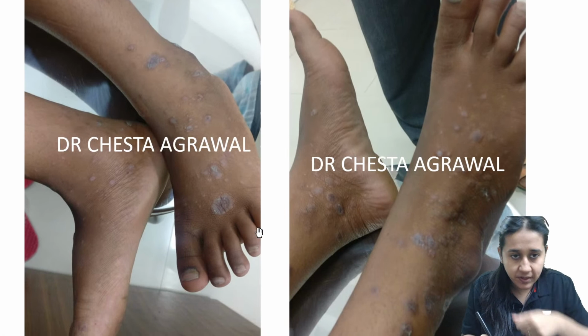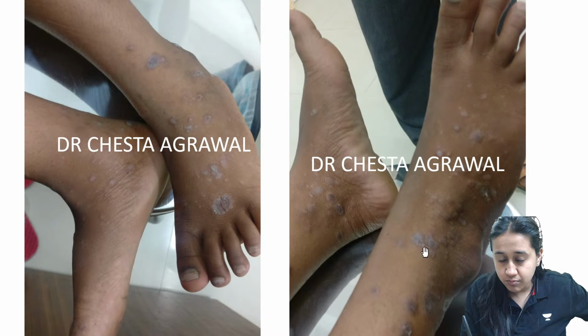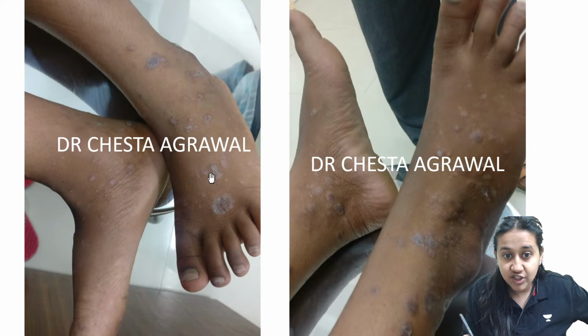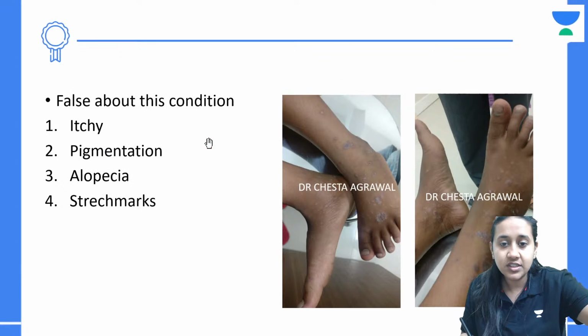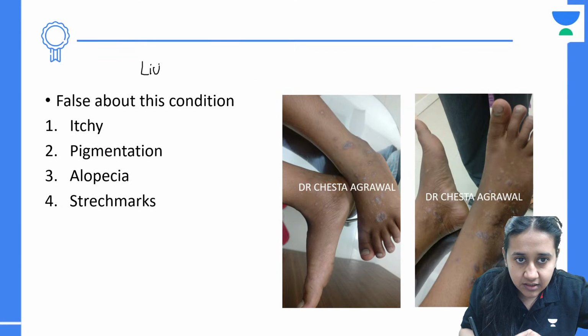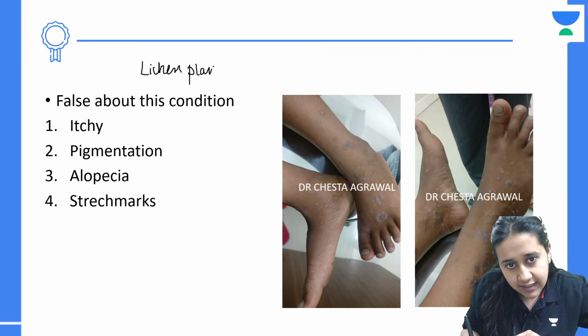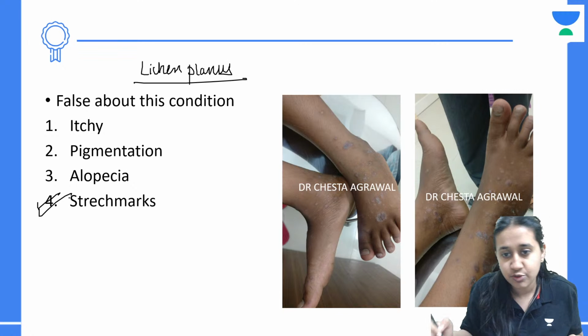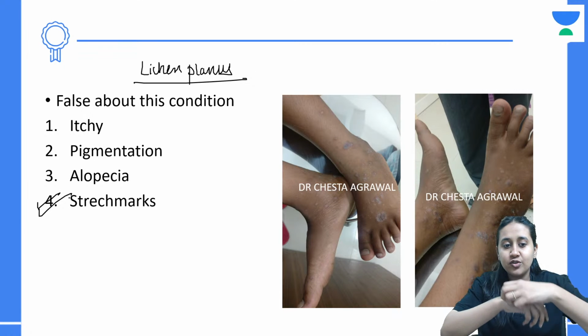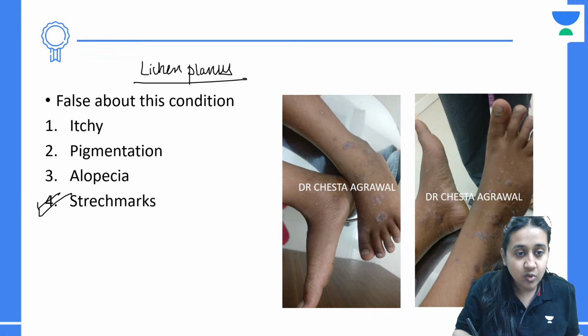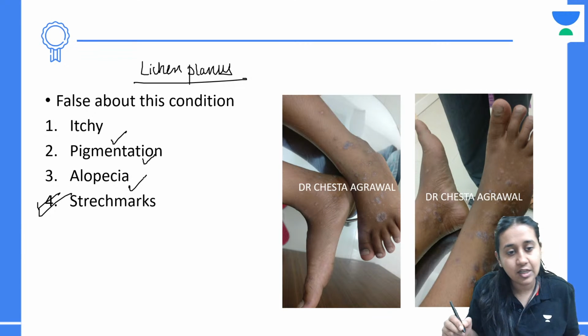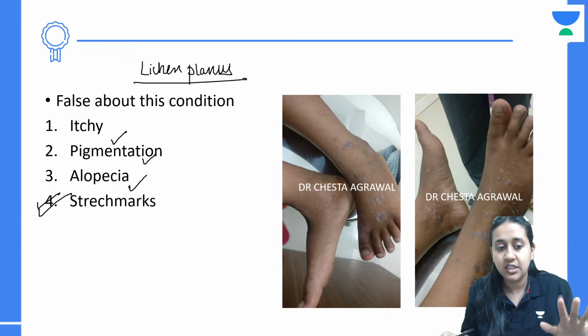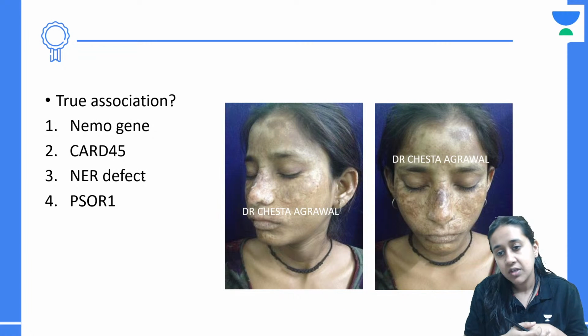Now there is a patient who presented with a history of small lesions. Can you see it here? They are papules, which are very flat topped, polygonal, and purple in color. So this is a very classical example of lichen planus. And in lichen planus, you will never see stretch marks because the patient will not excoriate, the patient will rub the lesion. You can see itching, you can see pigmentation, you can see alopecia, but stretch mark is never seen in a patient of lichen planus.